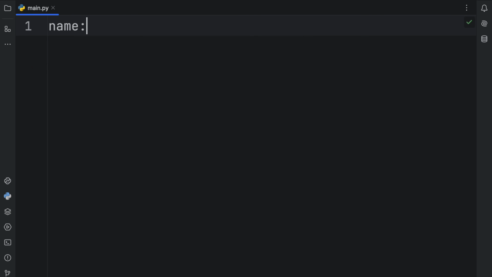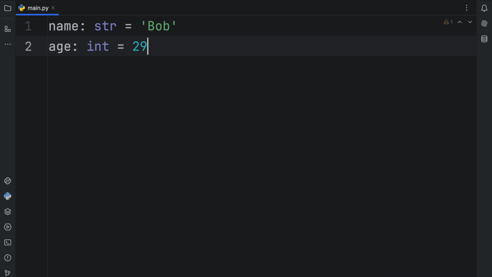A good case would be having a name of type string, which is equal to Bob, which has an age of type integer, which is equal to 29. These variable names are fine. They are descriptive and they go straight to the point.